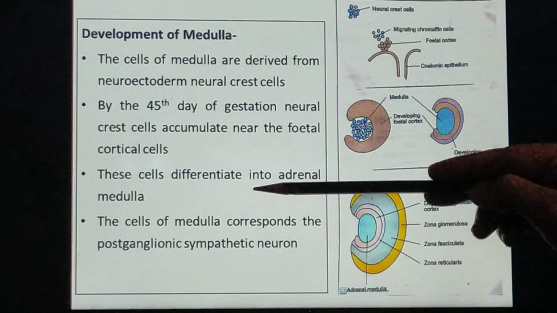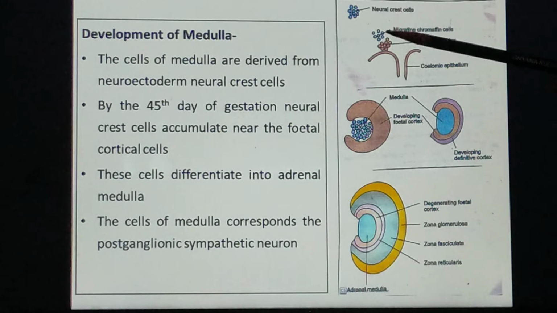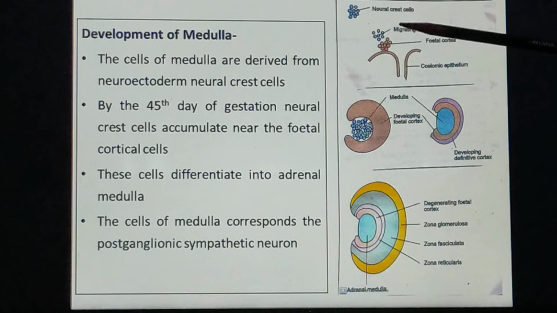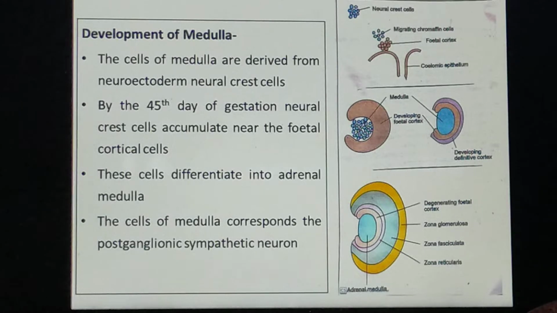These cells afterwards differentiate to form the adrenal medulla. These cells are nothing but postganglionic sympathetic neural cells. They migrate and form the medulla. So that is how the medulla is neuroectodermal in origin.